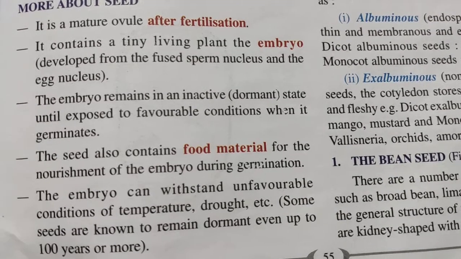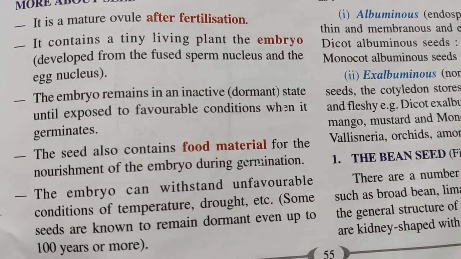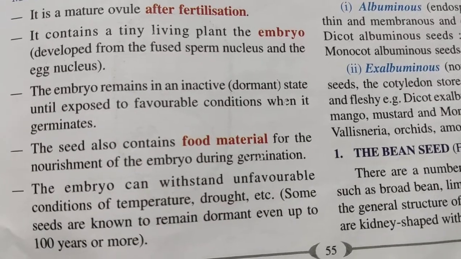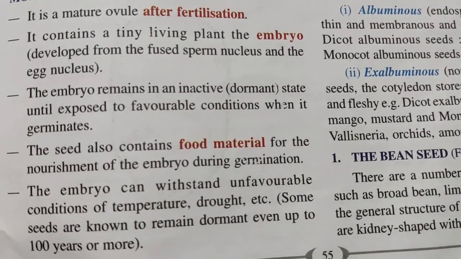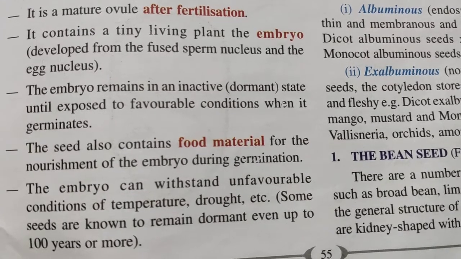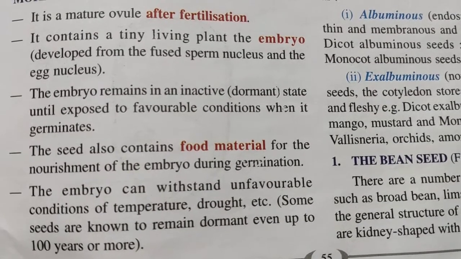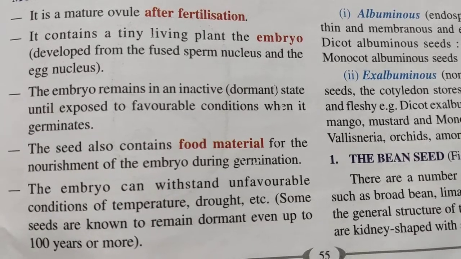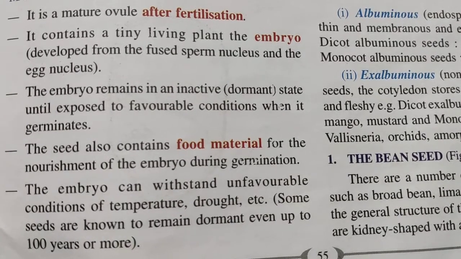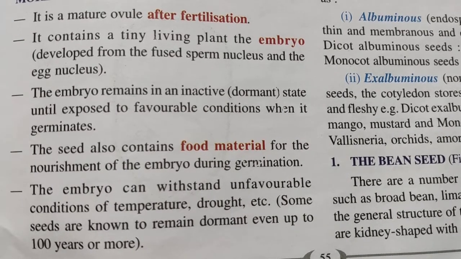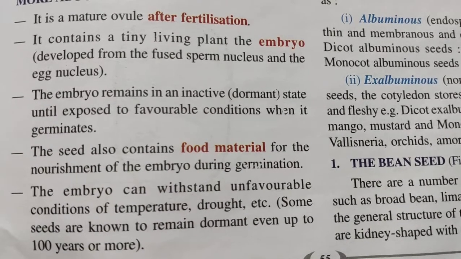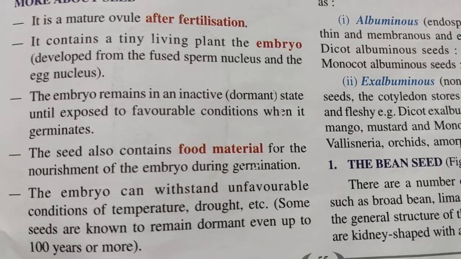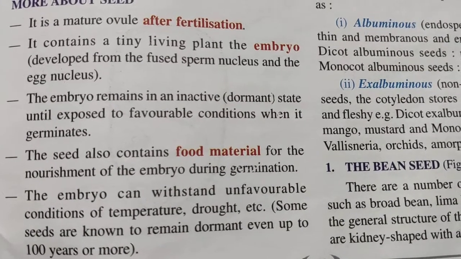The seed also contains food material for the nourishment of the embryo during germination. The embryo can withstand unfavorable conditions of temperature, drought, etc. Because the embryo remains in an inactive state, it can withstand a lot of unfavorable conditions. It can only become active when it is getting the proper conditions for germinating. Clear?